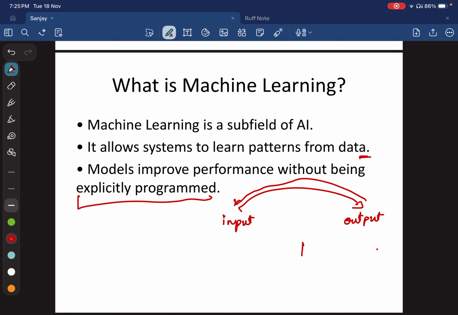When I say learning or training, we use this input and output to train the model, right? Based on the methods of training and the types of inputs, we usually have three types or four.